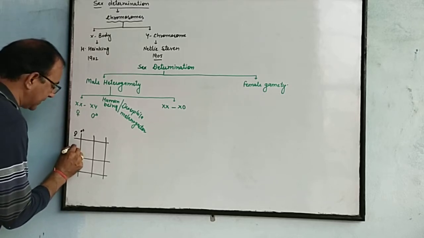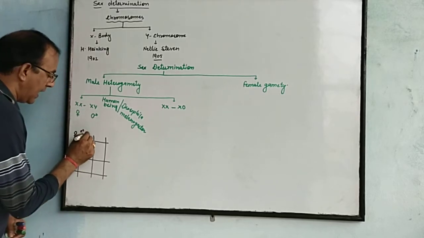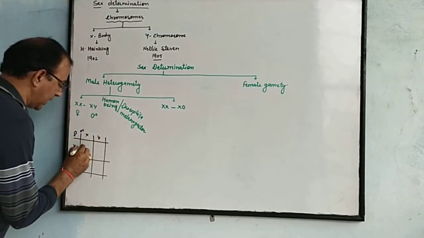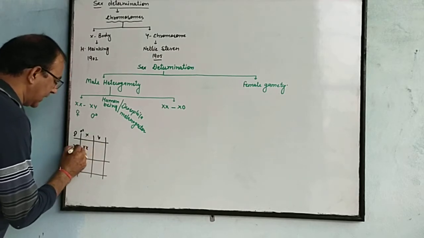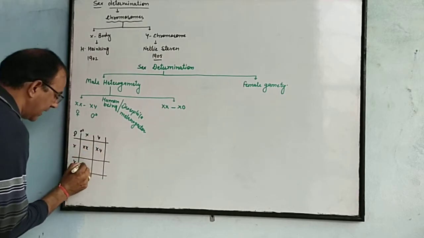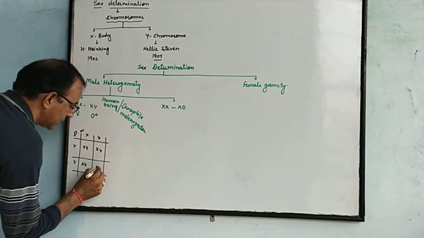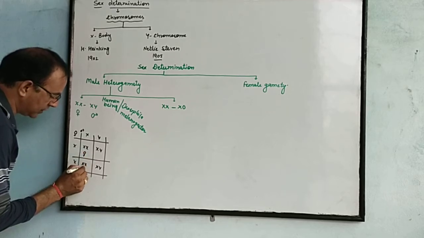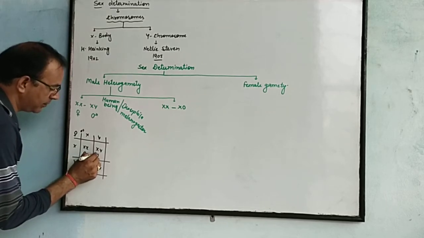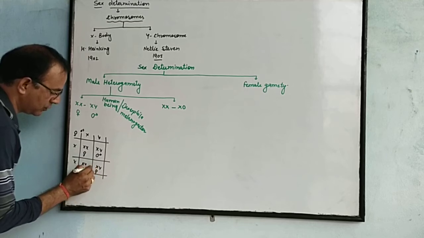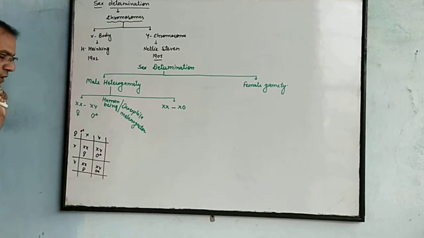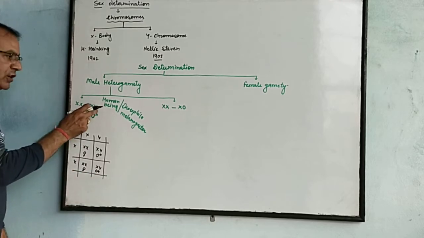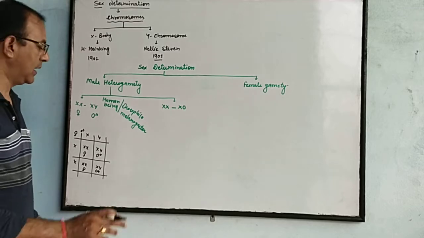Female is XX and male is X and Y. When male X sperm fuses with X ovum, it produces XX, and likewise XY, XX and XY. Clear? So these are the cases of female, this one also female, and this one is male, and this one male. So there is a possibility of two males and two females. This sex determination takes place in human beings as well as Drosophila melanogaster.